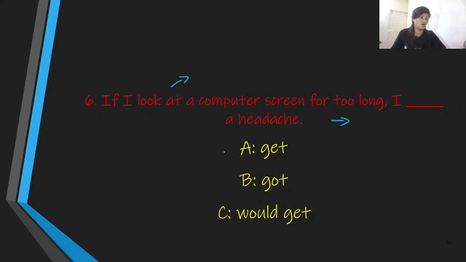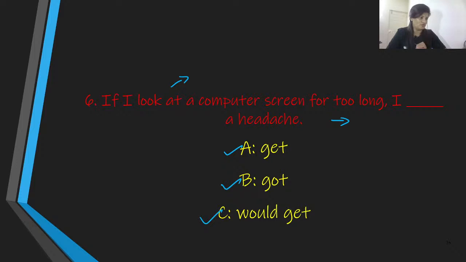Well, the options are A, get, B, got, and C, would get. What do you think is the answer according to you guys? If I look at a computer screen, what type of possibility is it speaking over here? Is it expressing a possibility, or a probability or improbability, or speaking about an impossible situation?